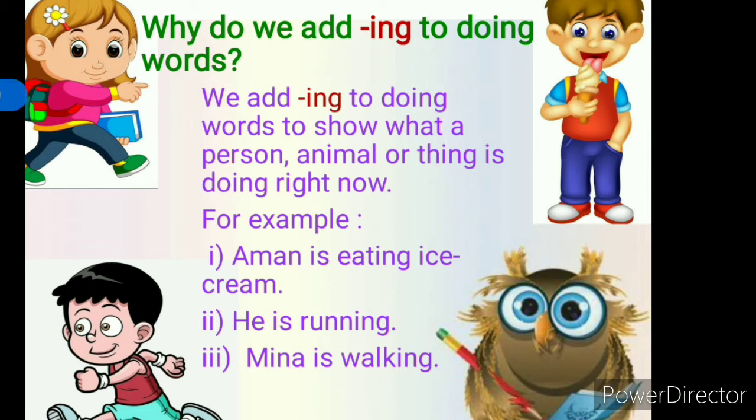In the same way, he is running. The action is happening right now and it's continuing. So we added ing to show it is a continuous action. Meena is walking. Walk to walking. It means she is walking right now.